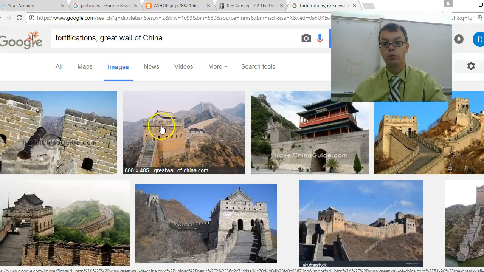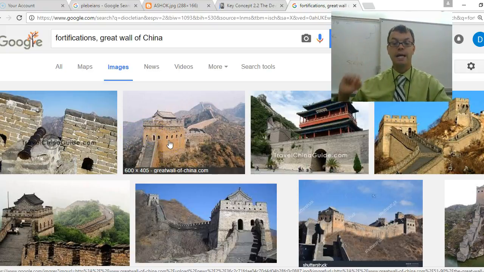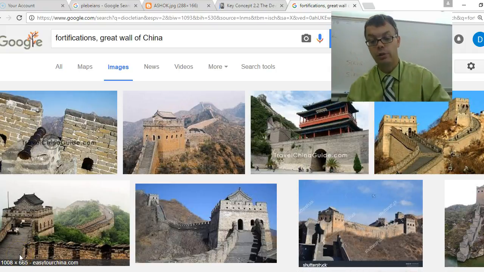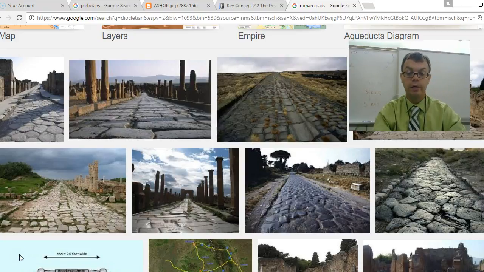There would have been soldiers there to help protect against people coming in, to warn people, to use against people, so you'd have soldiers there to stop them from coming into your land. Again, it was a way, there's fortification in Hadrian's Wall too, also in the Roman Empire, and it was a way to keep people out of your empire and keep your empire as you have the strong borders in the classical era.